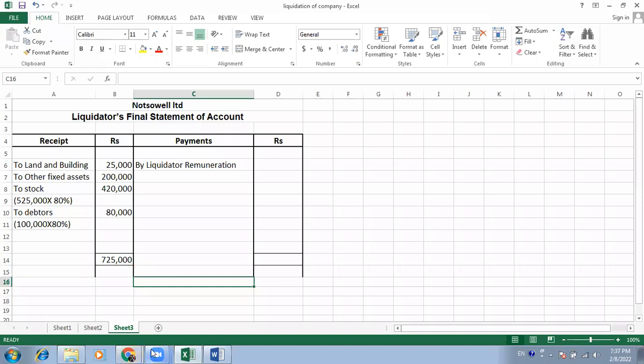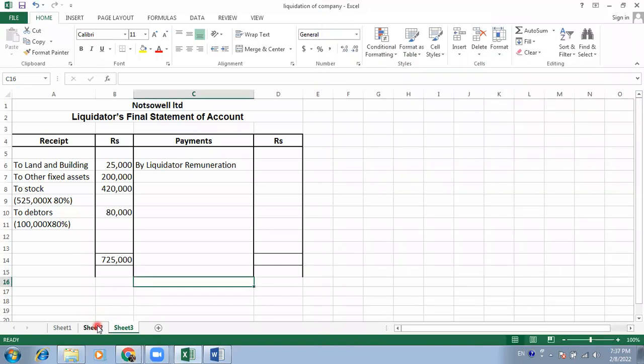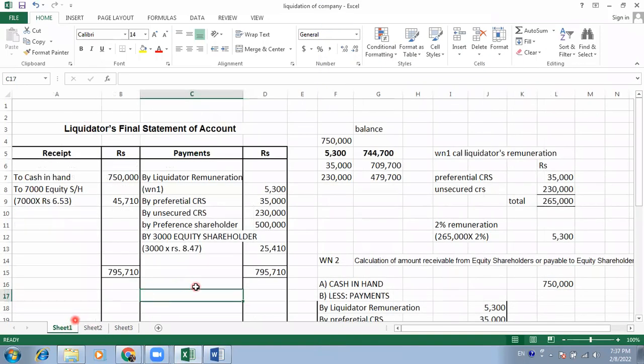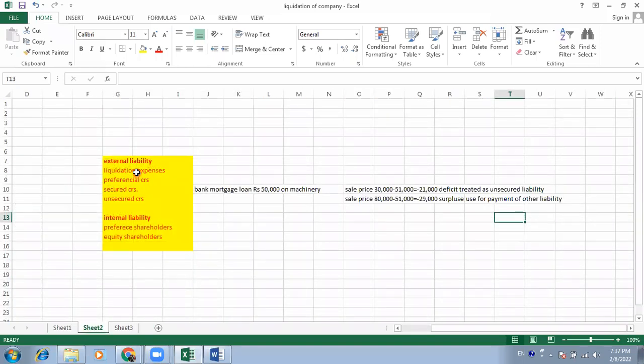What is the next step? Next, you have to pay out the liabilities, but that should be in a preferential manner. So first, in case of liability, you have to pay. We already worked out here that first you have to pay liquidation expenses, then preferential creditors, then secured creditors, then unsecured creditors.